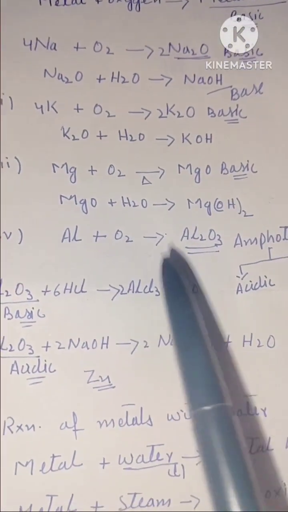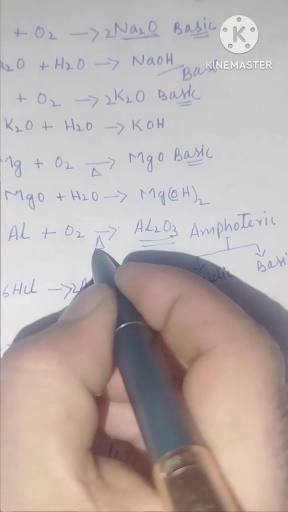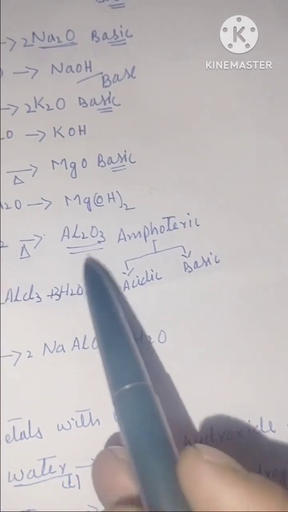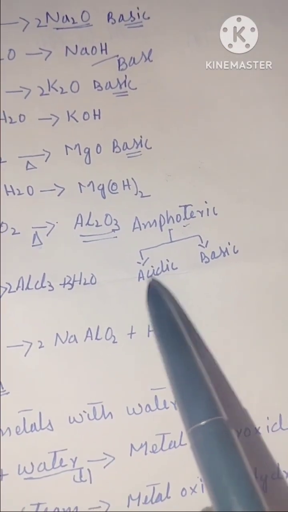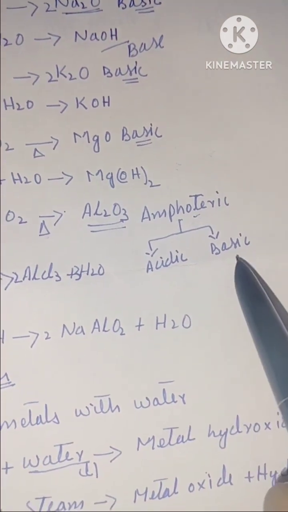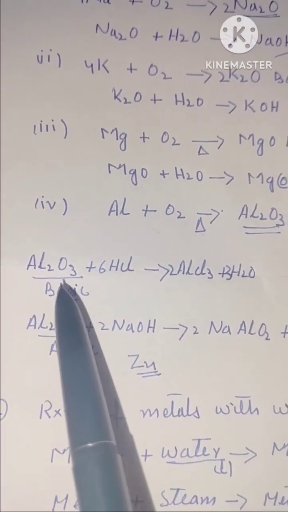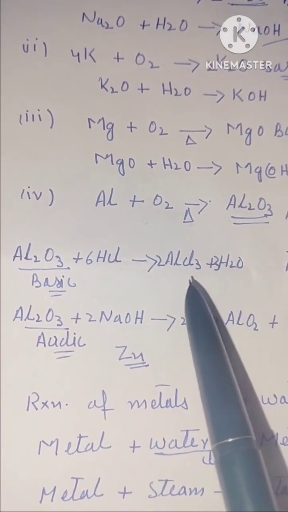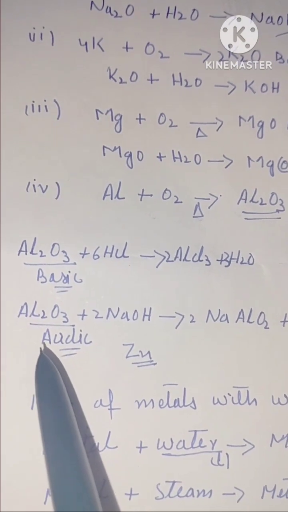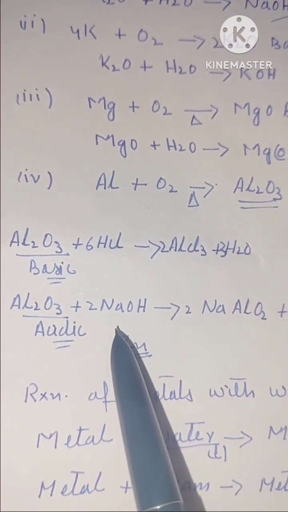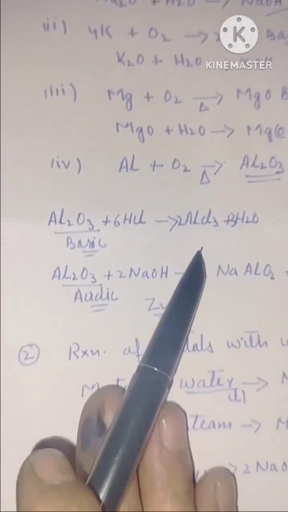अल्युमिनियम रिएक्ट्स विद ऑक्सीजन ऑन हीटिंग, तो यहाँ पे इसमें हम हीट ऐड करते हैं तो it forms aluminum oxide. Aluminum oxide is amphoteric in nature, that is it is both acidic as well as basic. How can we prove this? First of all, we will treat this aluminum oxide with an acid. It forms salt and water. It means that aluminum oxide is a base. After that, we will treat aluminum oxide with a base. It forms salt and water. It means that aluminum oxide is acidic.